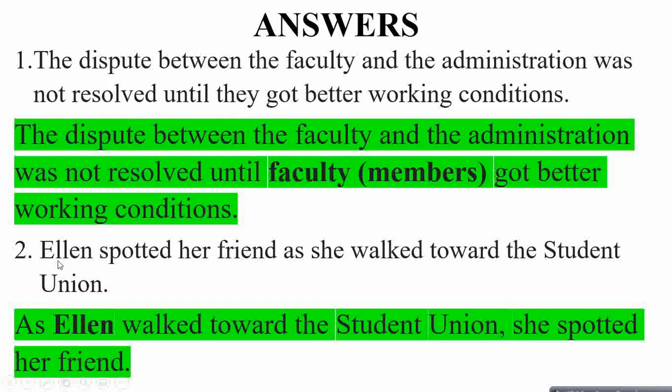The second question, Ellen spotted her friend as she walked toward the student union. So we don't know who this she is referring to, the friend or Ellen herself. So rewrite the sentence as: Ellen walked toward the student union, she spotted her friend. Now we know that she is referring to Ellen. So Ellen is the antecedent for this pronoun she.